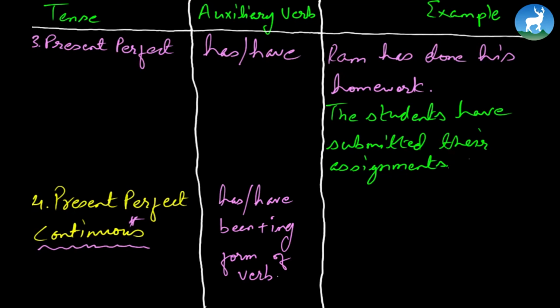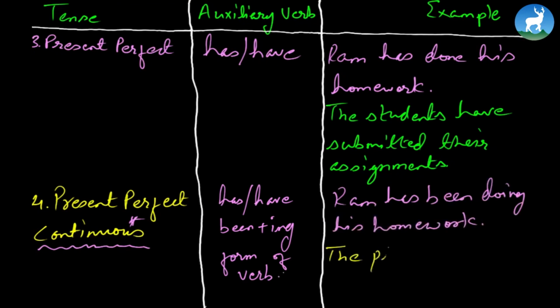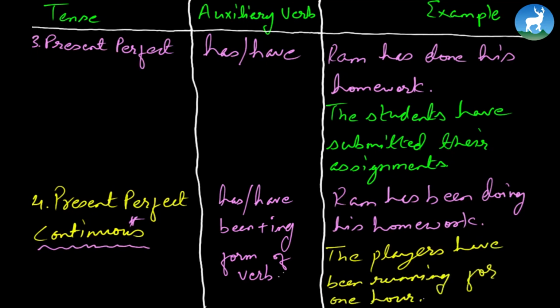For instance, again, let's work on the same example. Ram has been doing his homework. The players have been, remember have been, now ing, running for 1 hour. The players have been running for 1 hour. An action that has taken place in the present time and it still continues to happen. Present perfect continuous.